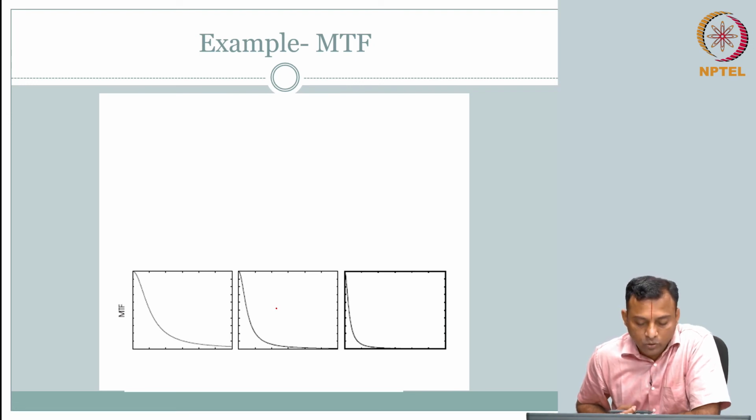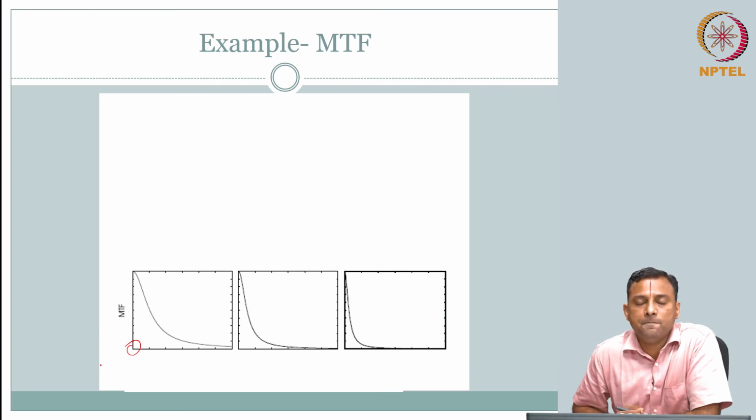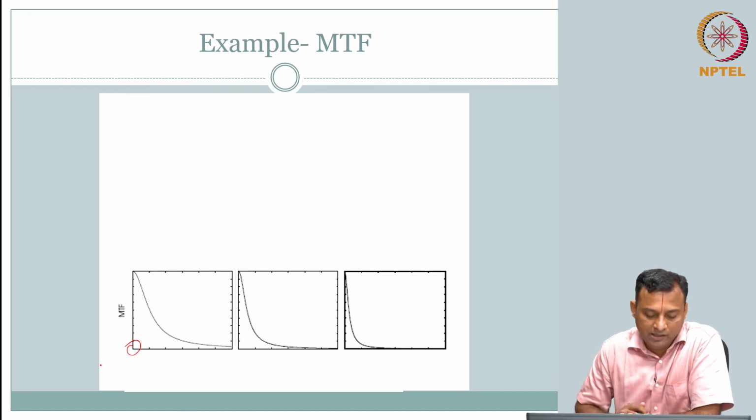Well, going by what we discussed, all of them have a high value at 0. So all of them are equally good if you want to send an image where there are no oscillations, a homogeneous image. All of them will perform well. But if you look at the other interpretation, this is frequency and this is falling off, I would like to have as high a value as possible for as much frequency as possible. That is my best case scenario.